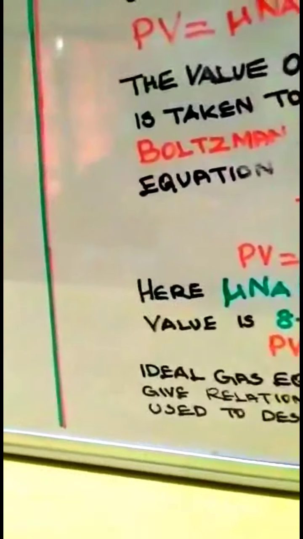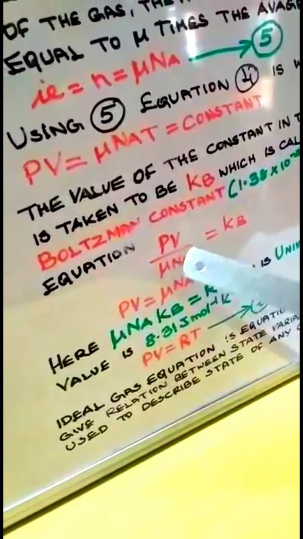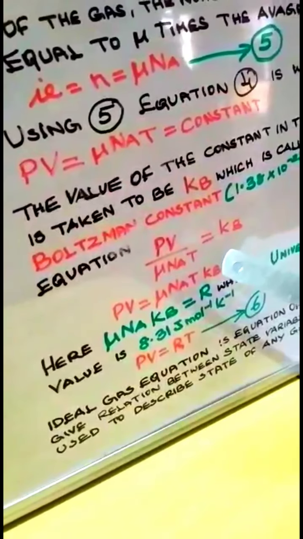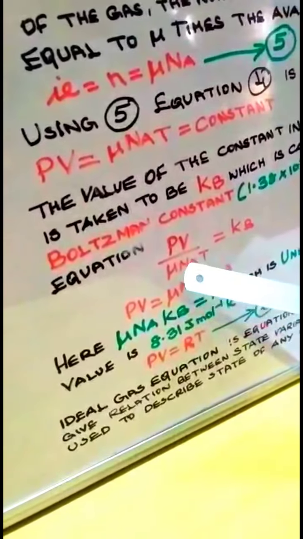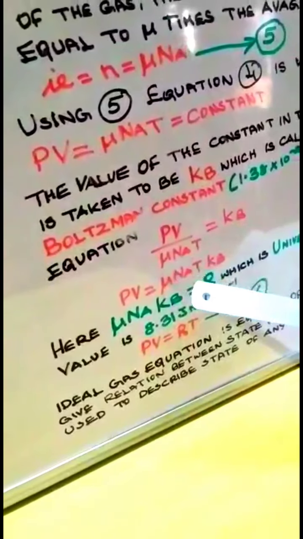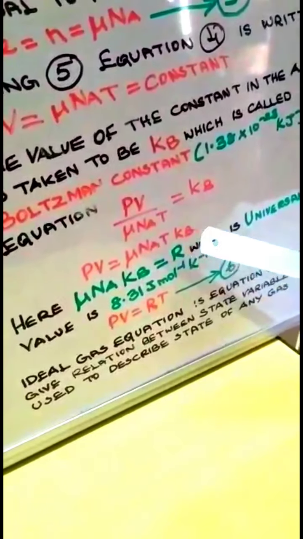Now, when you cross multiply this, you get PV is equal to mu NA T Kb.